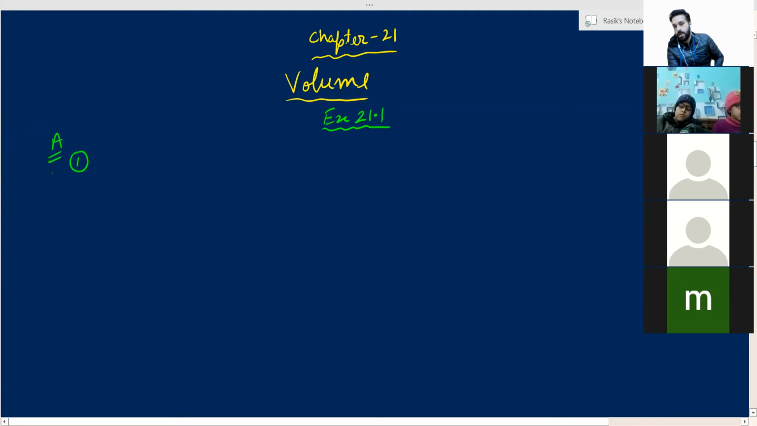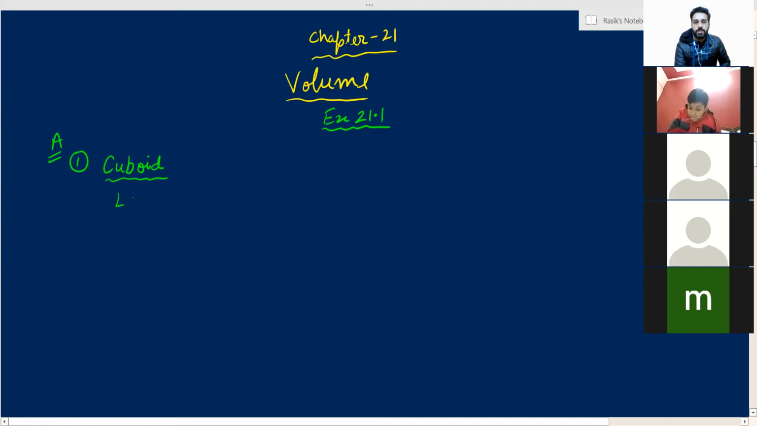You don't have to draw the figure in your copy now. What is the shape? Just tell me the shape of the figure. Sir, it is a cuboid. So write down the name of the shape first. And now write down the length, breadth, and height which are given in the figure. Length, 8 centimeter. Breadth, 2 centimeter. Height, 5 centimeter. Now write down the formula of volume. You have to find the volume. L into B into H. Written.